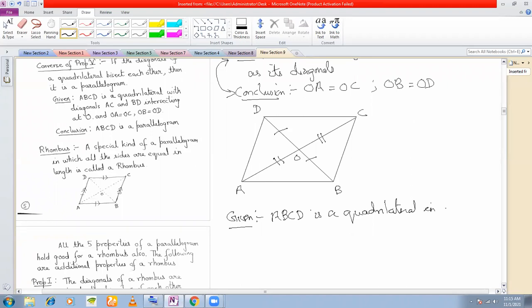In which OA is equal to OC and OB is equal to OD. Then your conclusion has to be that ABCD must be a parallelogram. Conclusively, you can say there is no doubt about it.